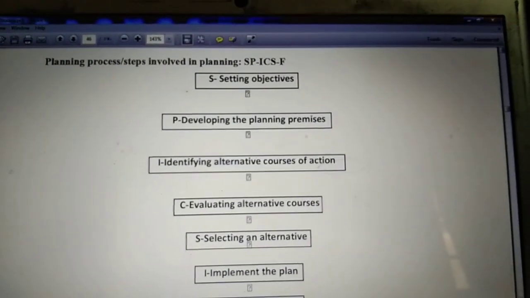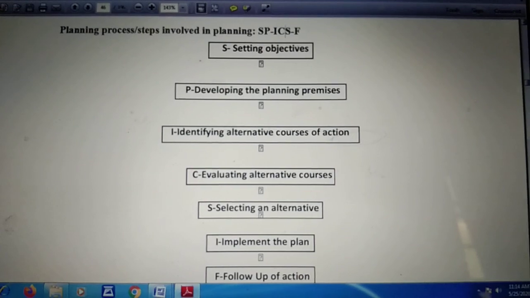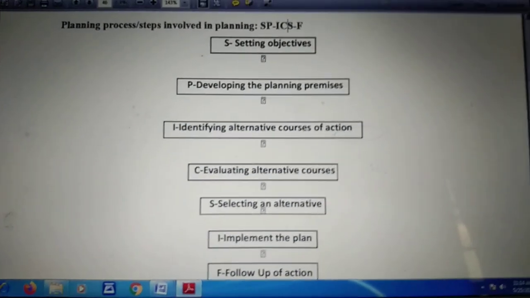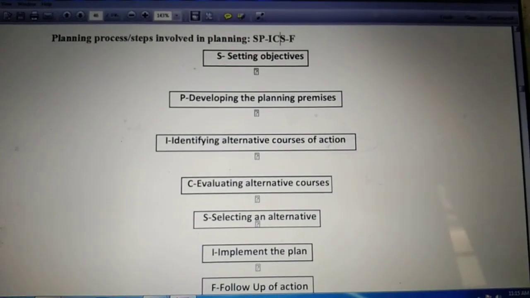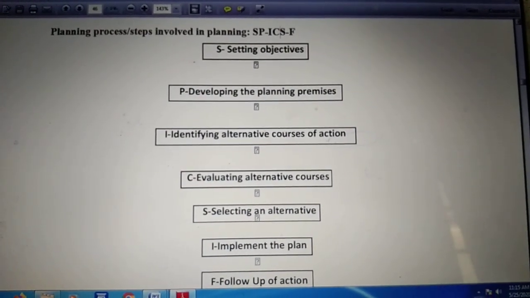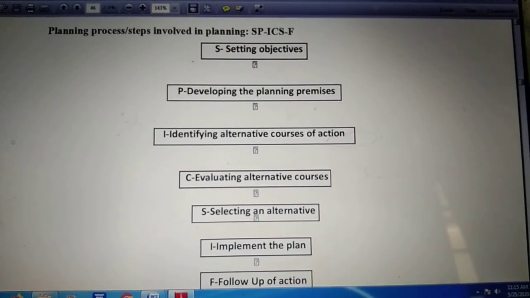Hello children, so today we are back with the second video of chapter number 4, planning. Children, in the first video we have read about what is planning, what are its advantages and what are the features of planning. And today we will read about the planning process, or we can say the steps in the process of planning, or the limitations of planning.